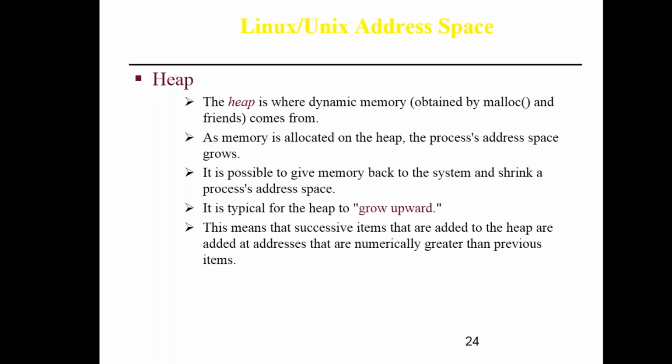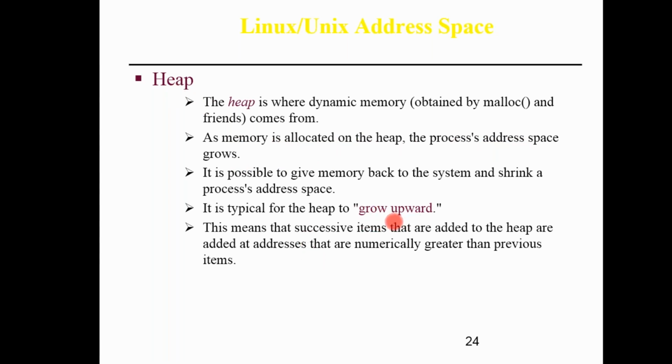The next segment is your heap. Heap is called dynamic memory. It is obtained by malloc and released with free. As memory is allocated and the process address space grows, the heap grows upward.